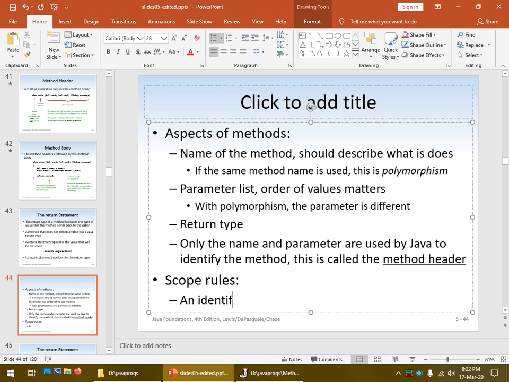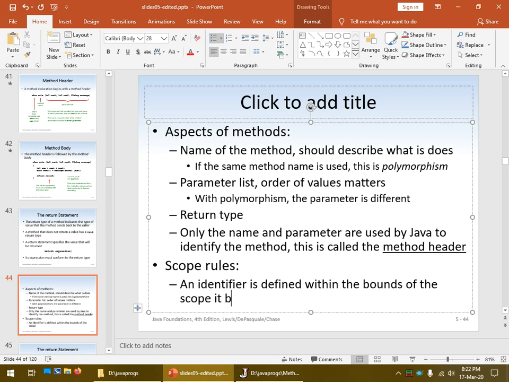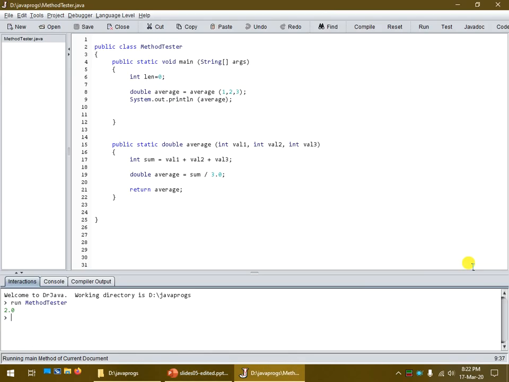So an identifier is defined within the bounds of the scope it belongs to. What does that mean? Well, let's take a look at average. So we do have an average up here in the main method, and this is a regular double variable. It's called average. So in the memory map, Java is actually going to carve out a special place for the main method, and it's going to put the average variable in there as a simple primitive.